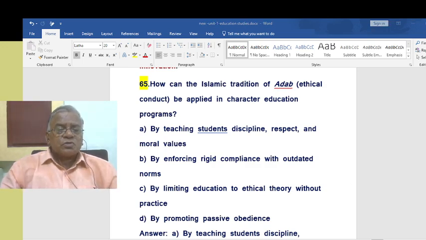I would like to suggest one thing: take all the explanatory part. You are supposed to give the most important, focused answers for each question, not descriptive ones. Suppose somebody asks about Gandhian philosophy, we simply start with, "Gandhian philosophy is such a wonderful philosophy in the world. You cannot beat this philosophy with any other philosophy." Like that, we go on giving all false ideas. In an ordinary exam, that is okay, but this is the TRB exam, which needs focused answers.